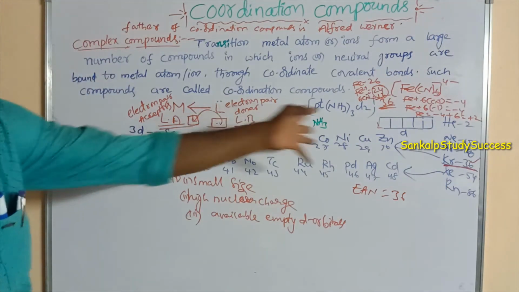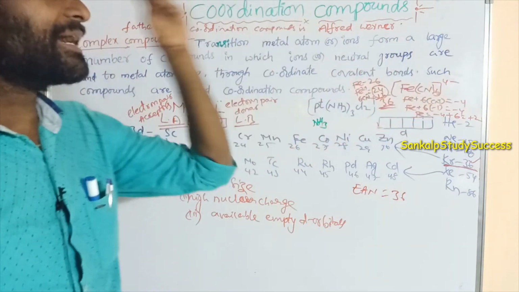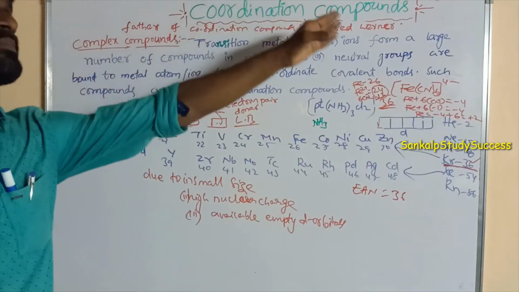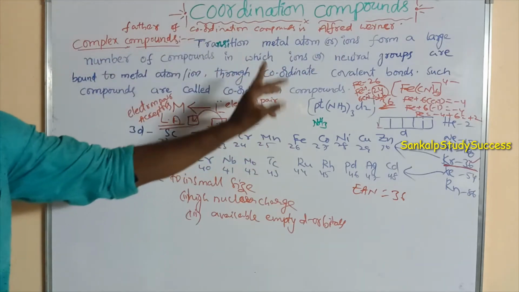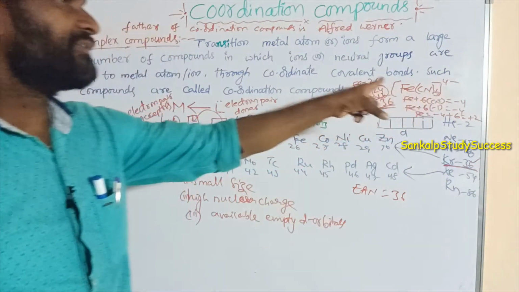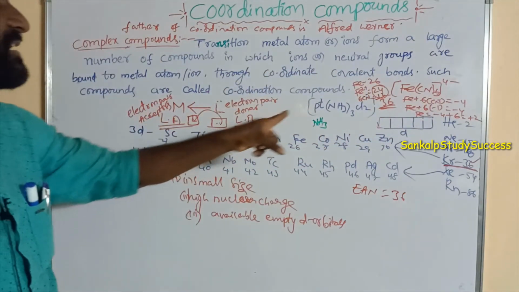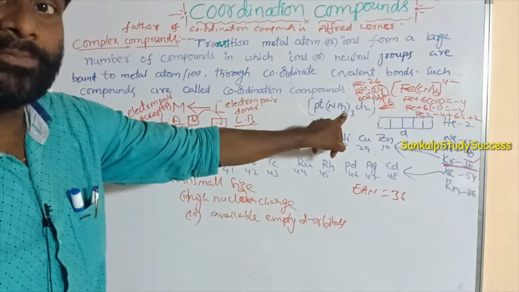So here all are transition metals or ions. If you take any Fe2+, that is an ion. Transition metals or ions form a large number of compounds in which the ions or neutral groups are attached. This is the CN minus, that is the negative ion. Here NH3 is the neutral molecule. In this compound, NH3 is the neutral molecule.